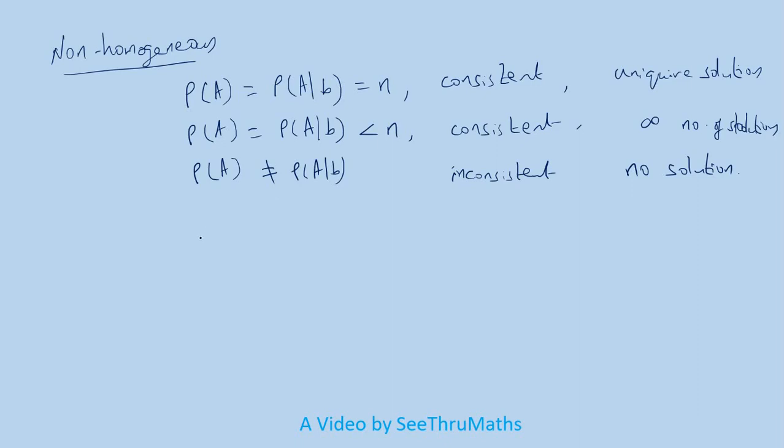So just to highlight, I wish to write one more point. Here m means number of equations and n means number of unknowns. So now with this one, we will discuss about homogeneous system.